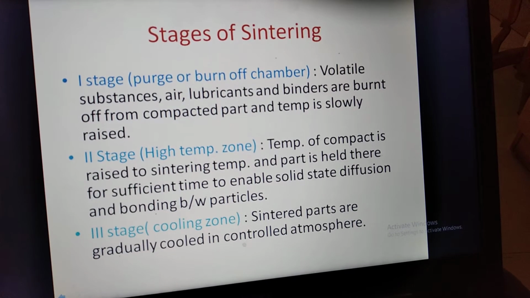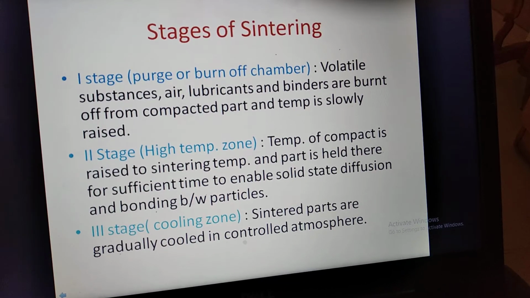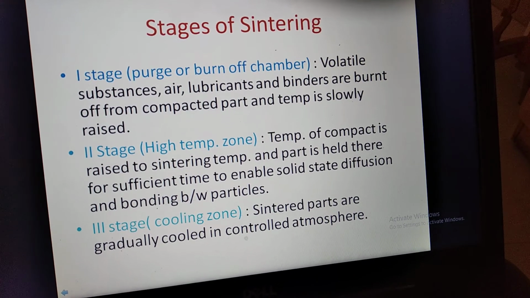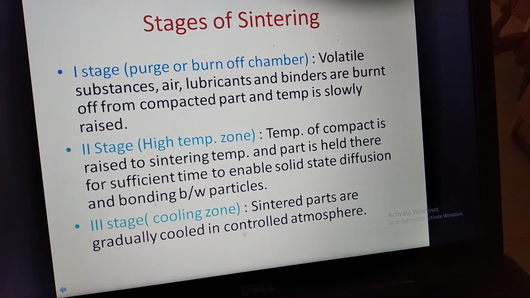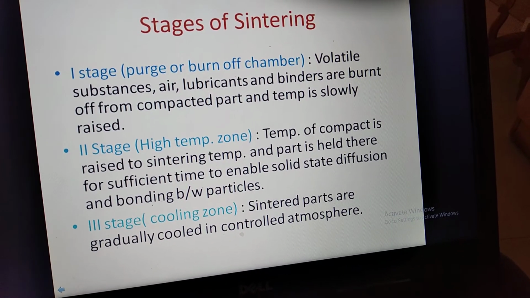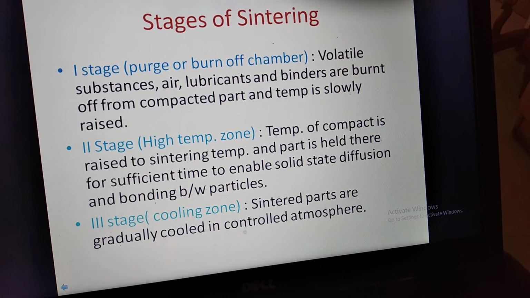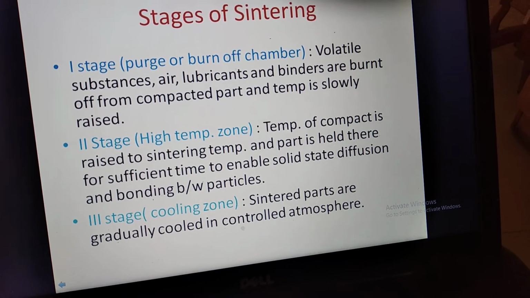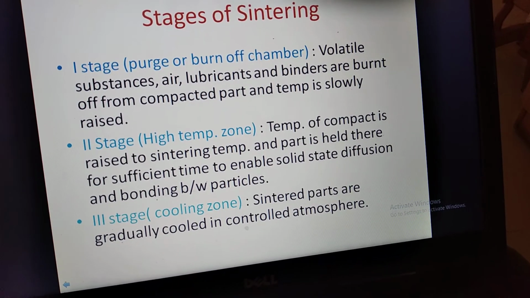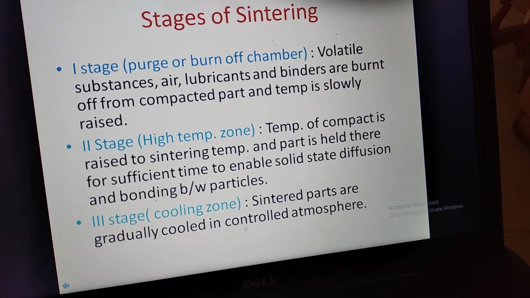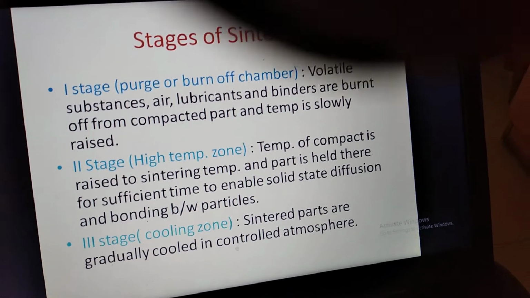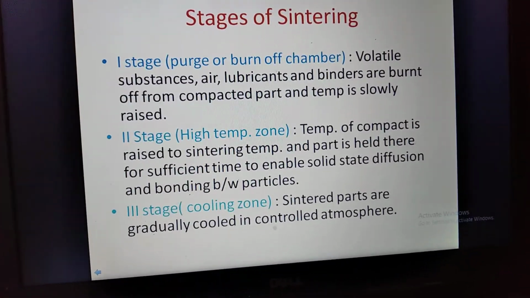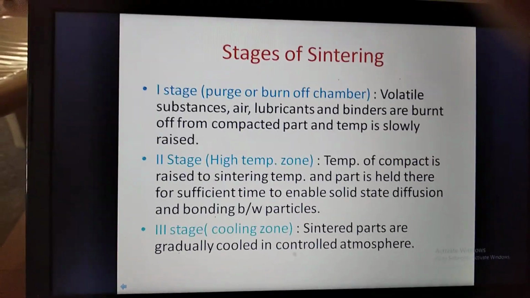In the second stage, which is also called the high temperature zone, the temperature of the compact is raised to the sintering temperature. Depending upon the material, the sintering temperature should be 70 to 80% of the melting point. At that temperature, the part is held for sufficient time to have solid state diffusion and proper bonding between the particles. After this, in the third stage, the sintered parts are gradually cooled in a controlled atmosphere.